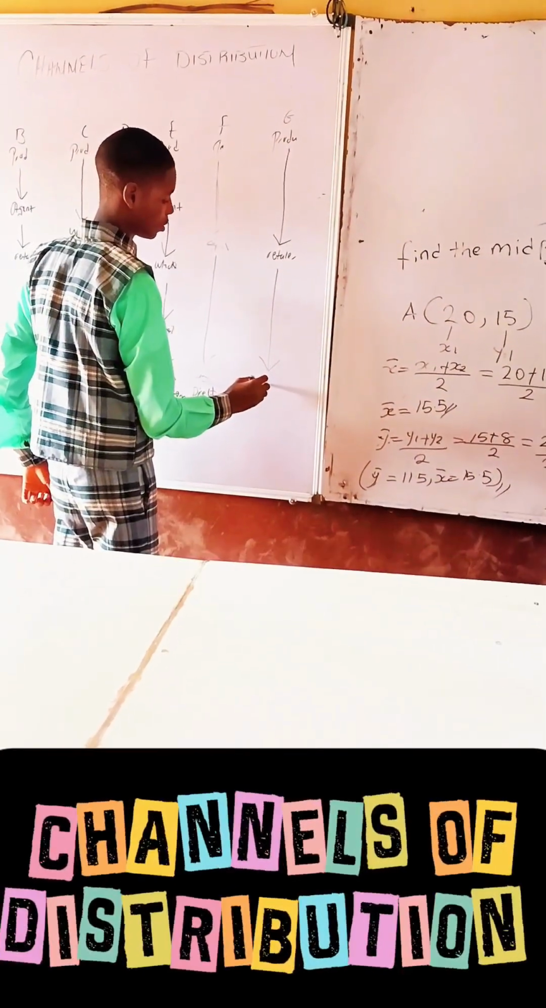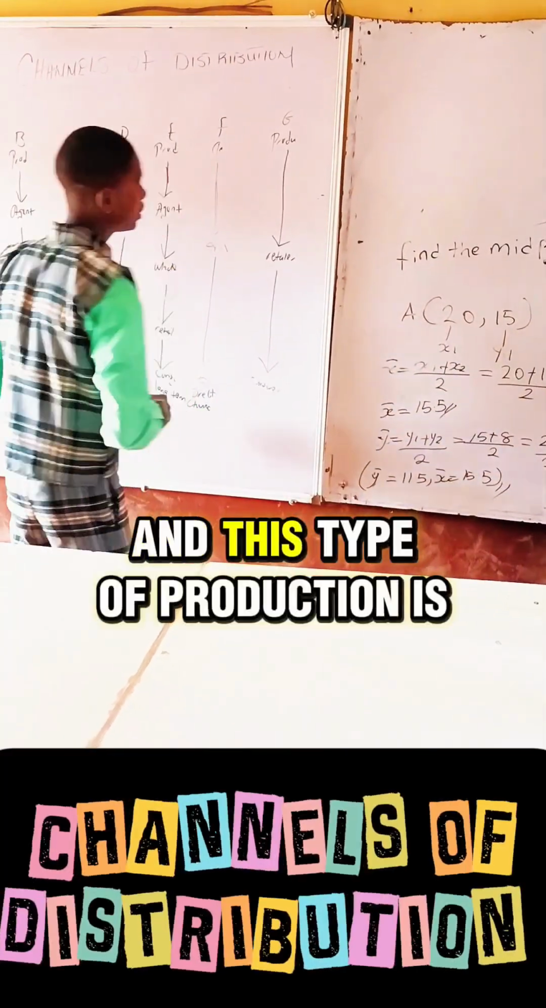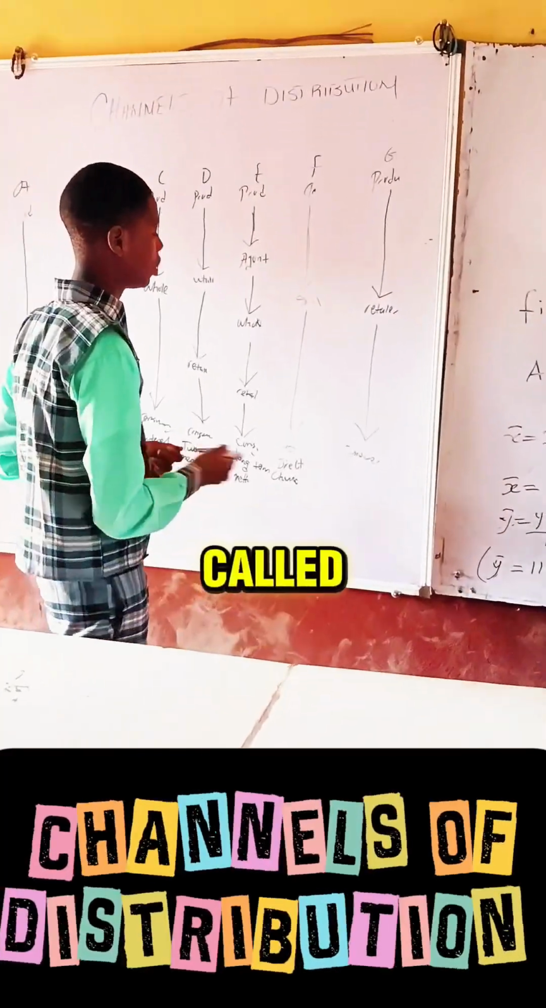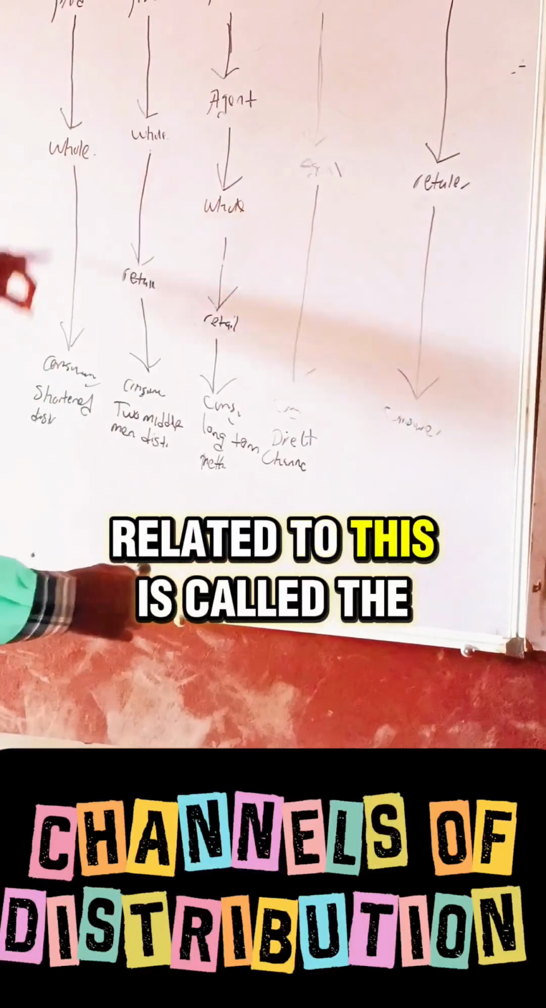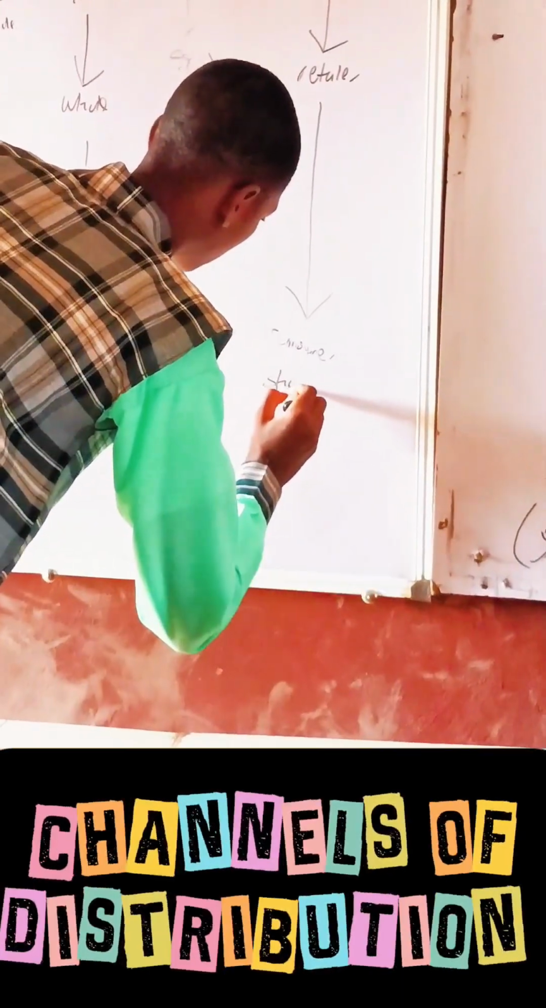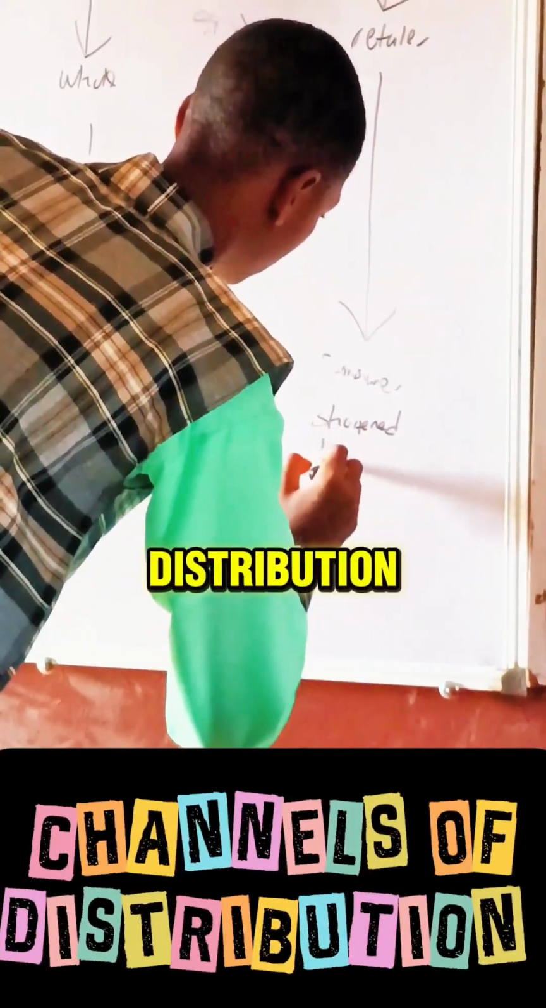And finally, this type of producer produces goods only to the retailer before distributing the goods to the consumer. And this type of distribution is called the shortened distribution.